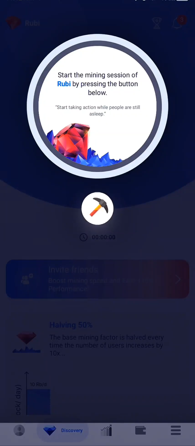In this video, we are quickly going to be discussing some important things regarding the Ruby project. Many of the community members, many miners, have been asking questions. When will I get the KYC 1.6? When is it going to be releasing? How is it going to be? And what are the criteria? What do I need to be able to pass my KYC?